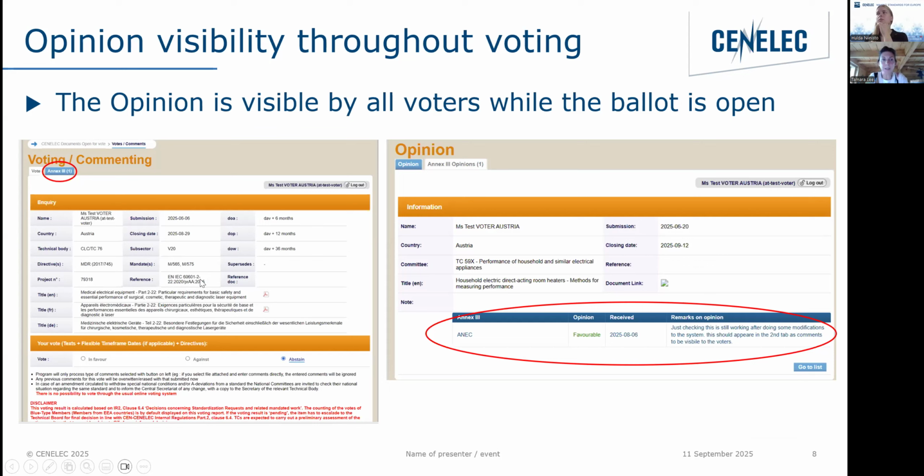It will show exactly the same. It'll show for each TC. They will have a page. They enter the vote page, and then they will click on the Annex 3 tab. So that means I'm not sure, or maybe I'm not understanding you right.